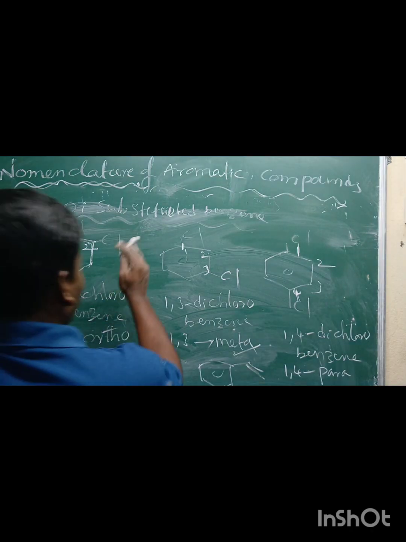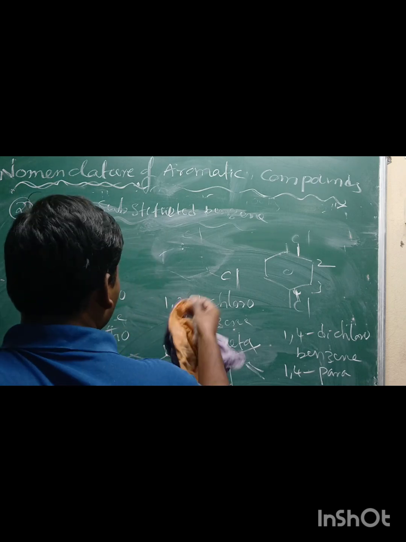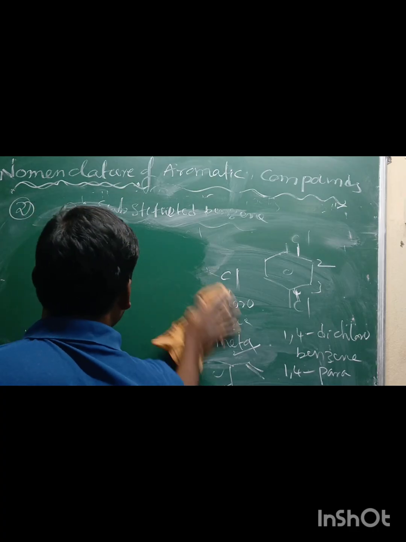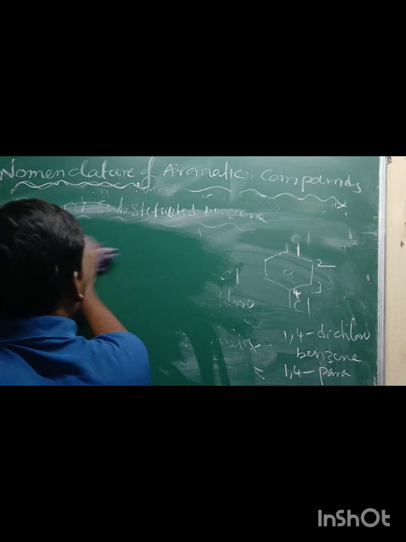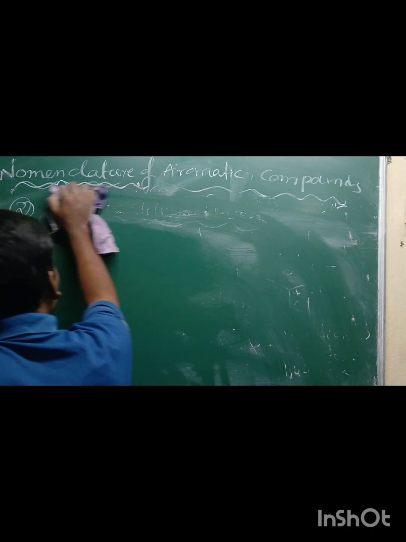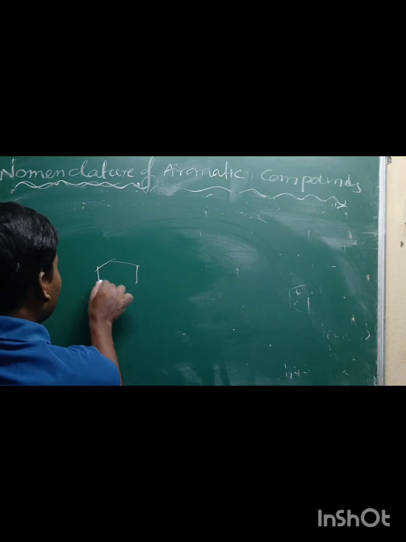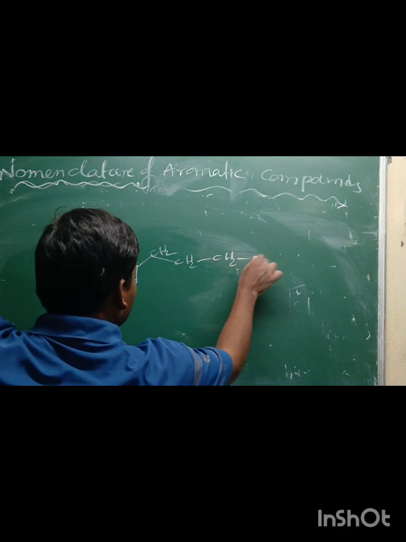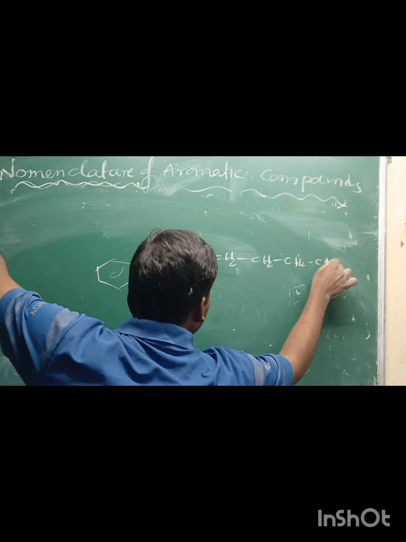If you take the same number of atoms, in the case of benzene, here the substituent is CH2, CH2, CH2, CH2, 1, 2, 3, 4, 5, 6.